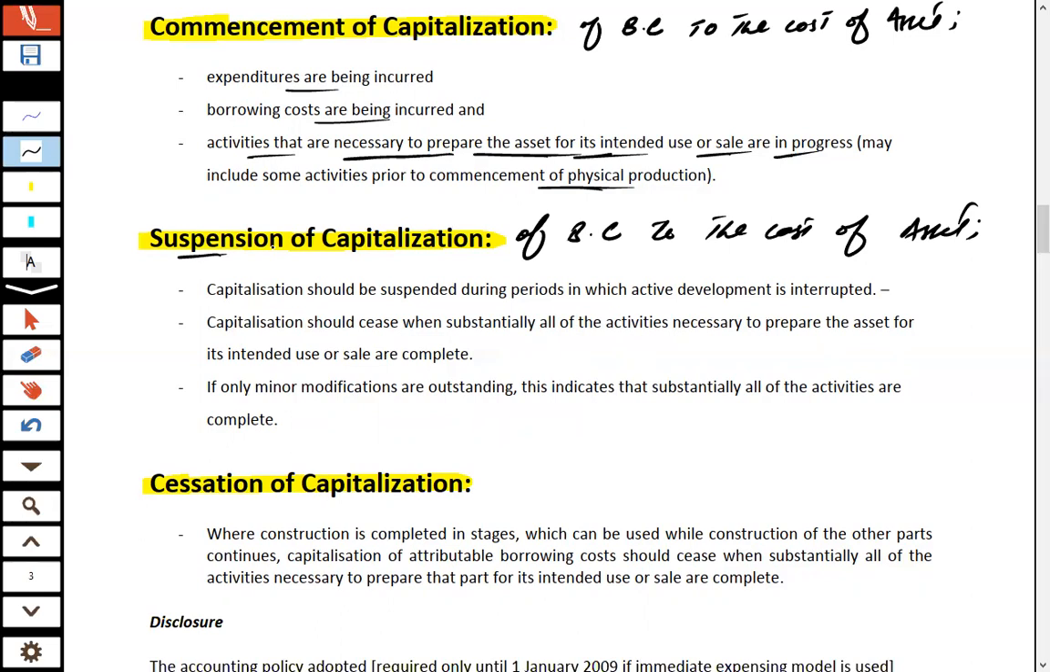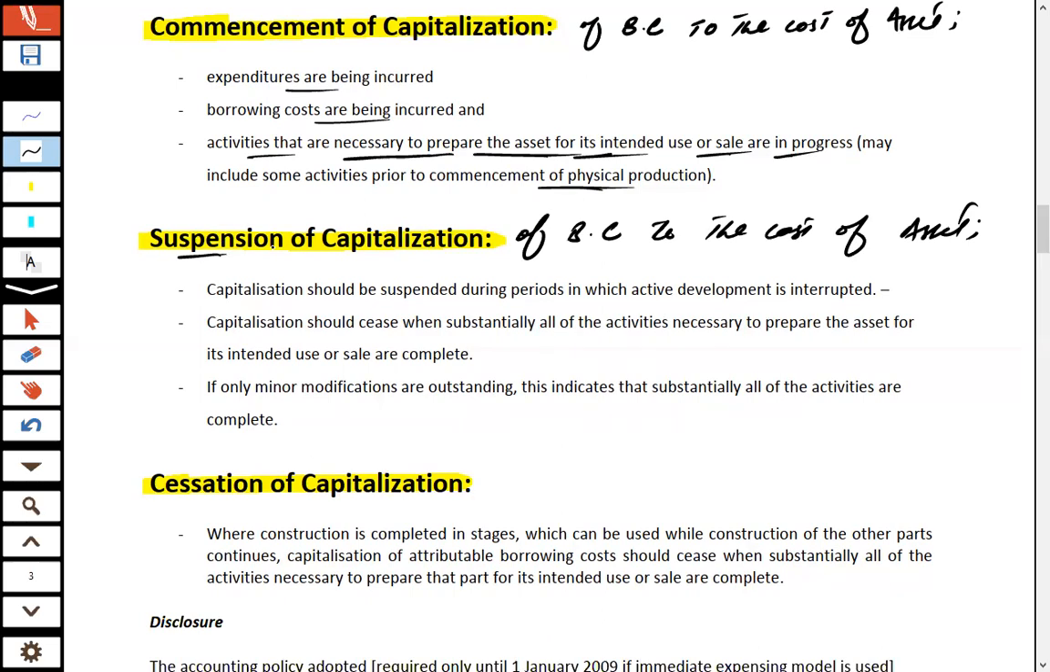Now, if the construction has stopped for 2 months, what should be the treatment of the interest expense of those 2 months? Let's say construction was going on in March, April, May, but June and July are the months where the construction was stopped due to some reason. We are not bothered about the reason. We are just assuming that for the months of June and July, the asset was not constructed.